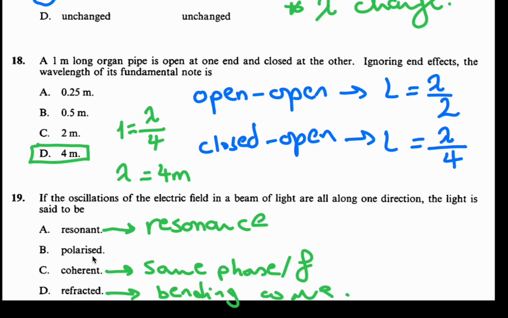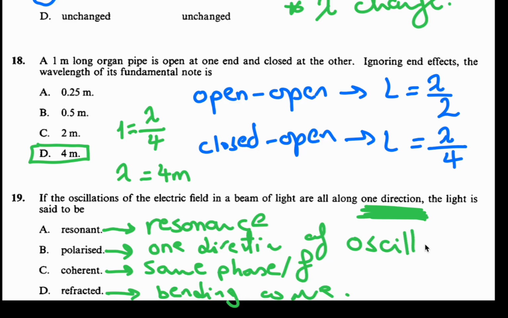So I only have one option, polarized. What is meant by polarized? One direction of oscillation. One direction of oscillation means polarized. That's it.